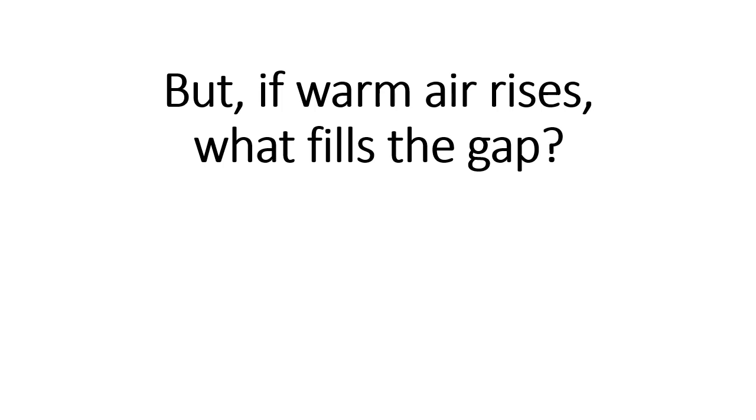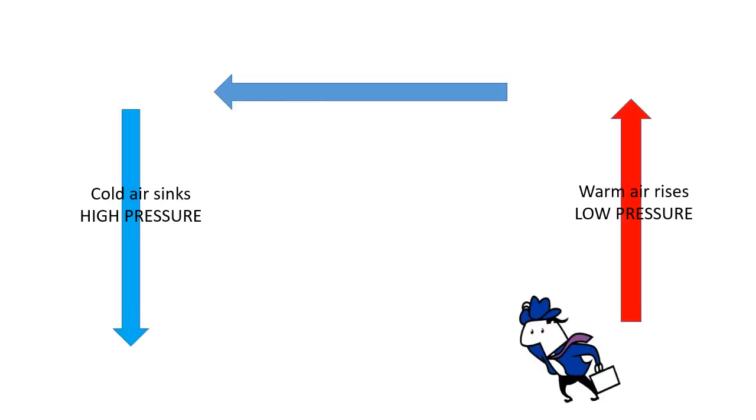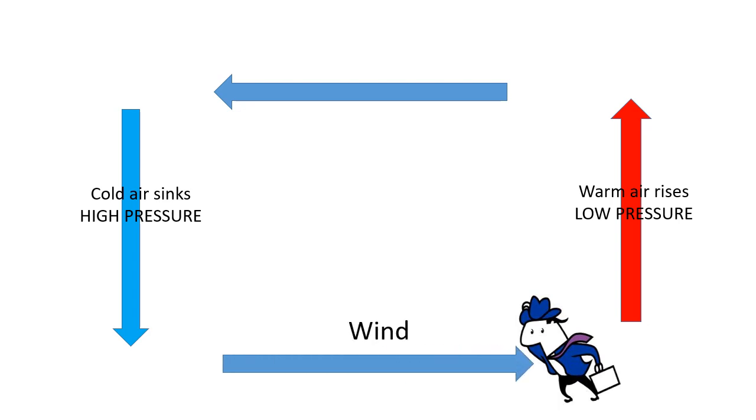But if air rises away from the Earth when it's warm, what stops us from suffocating? The answer is that air moves from areas of high pressure, where air is sinking, to areas of low pressure. As the air rises at areas of low pressure, it creates a vacuum, sucking in air to fill the gap. We call that moving air wind.